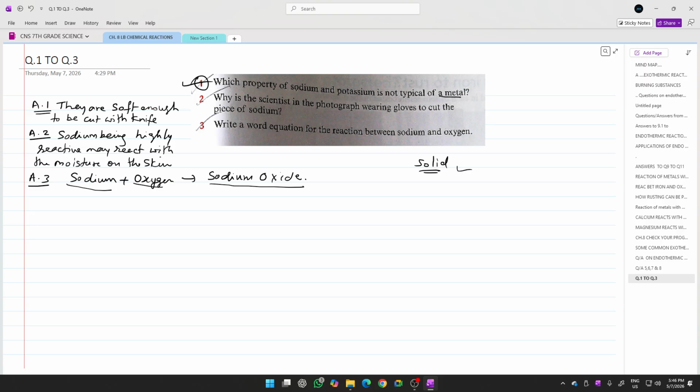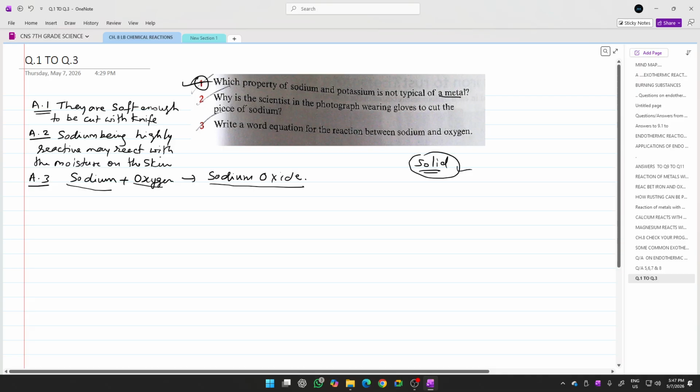Which property of sodium and potassium is not typical of a metal? Now, sodium and potassium, although they are included in the metals category, are not behaving like other metals. They are slightly different in that all other metals are solid, but sodium and potassium are soft, so soft that they can be cut with a knife. So this is the property of sodium and potassium which is not typical of a metal.